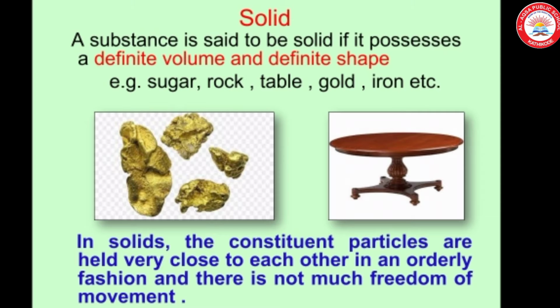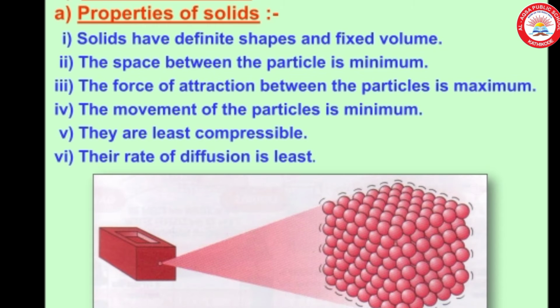A substance is said to be solid if it possesses a definite volume and definite shape. In solids, the constituent particles are held very close to each other in an orderly fashion and there is not much freedom of movement. Let us conclude properties of solids.